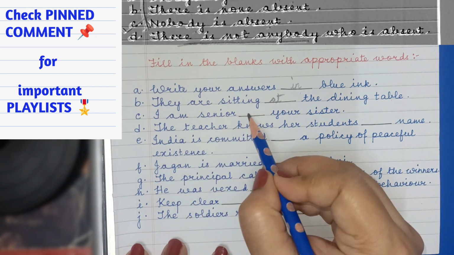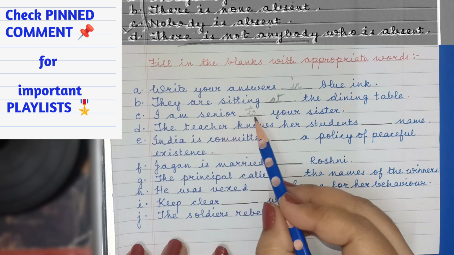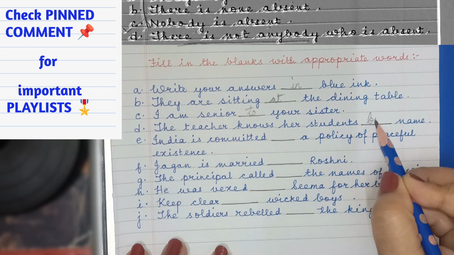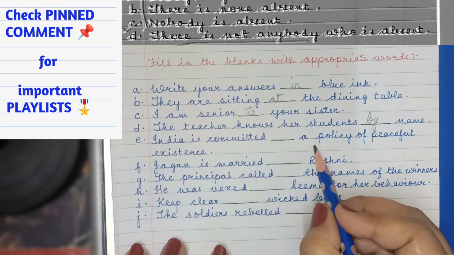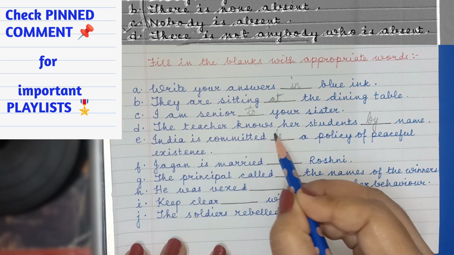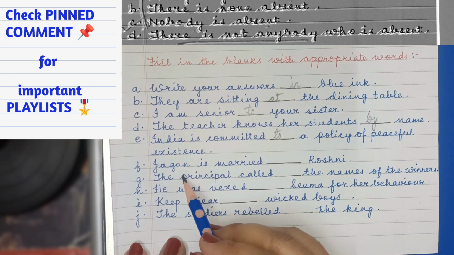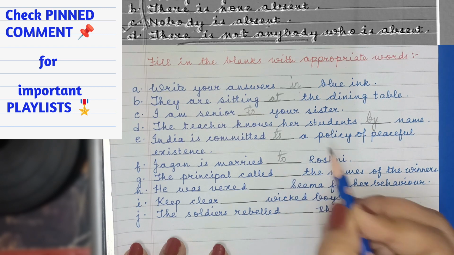I am senior to your sister, not than. Senior to, junior to. The teacher knows her students by name. India is committed to a policy of peaceful existence. Jagan is married to Roshni.